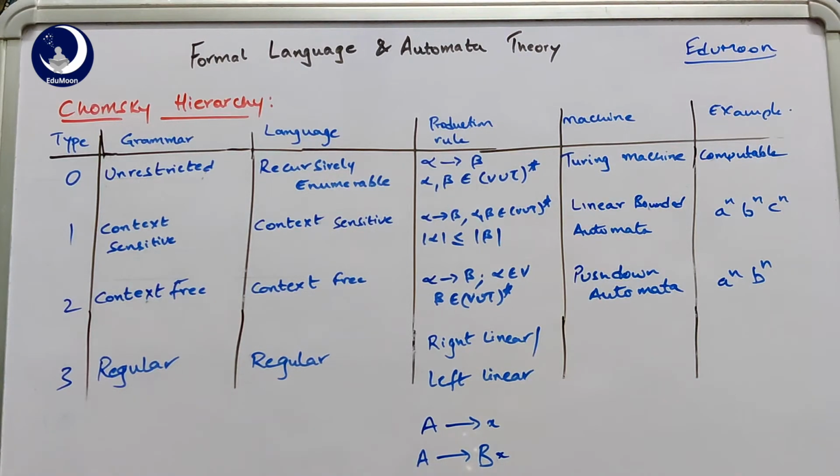So on the right hand side of the production rule there should be only terminals, or else if there is a variable existing it should be on the left hand side like this, B, but it should not be any combination. So these two are the left linear grammars.